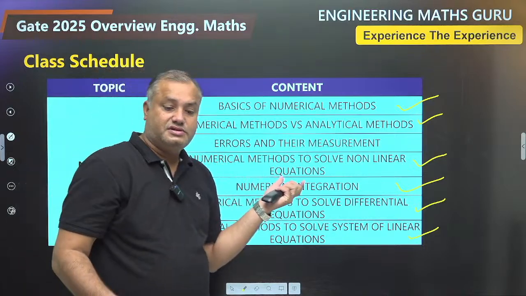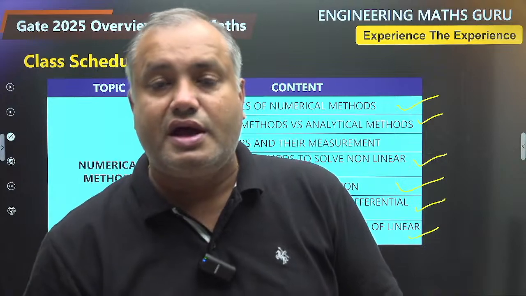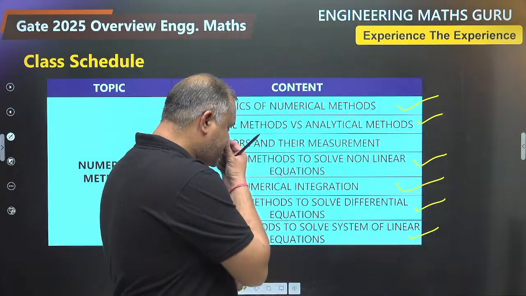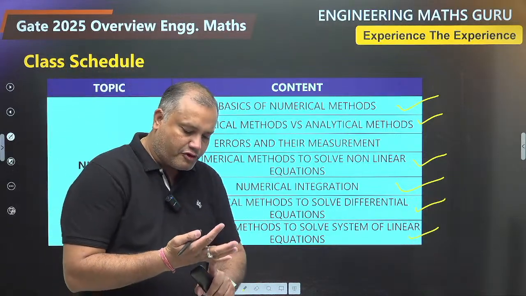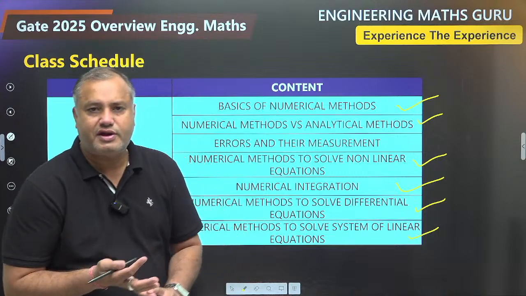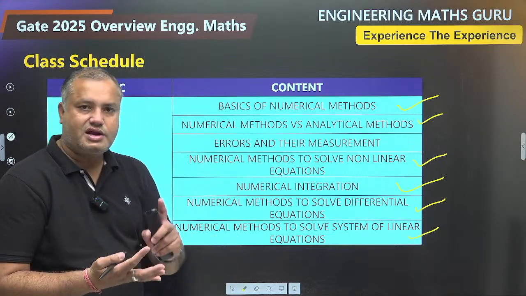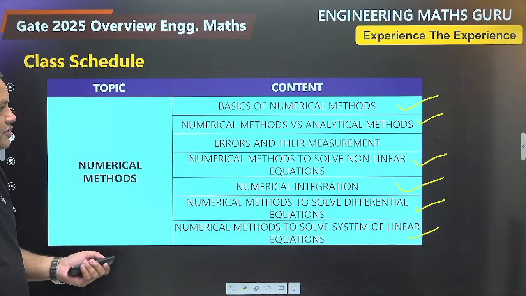So it will become mandatory for us to learn what the errors are, what the various types of errors are, and how these various types of errors are recorded, that is, calculated. So error measurements will be done here. There will be four types of measurement: error formula, absolute error formula, relative error formula, and percentage error. And types of errors are truncation error, round off error, and of course the human error. All these concepts you are going to cover here.